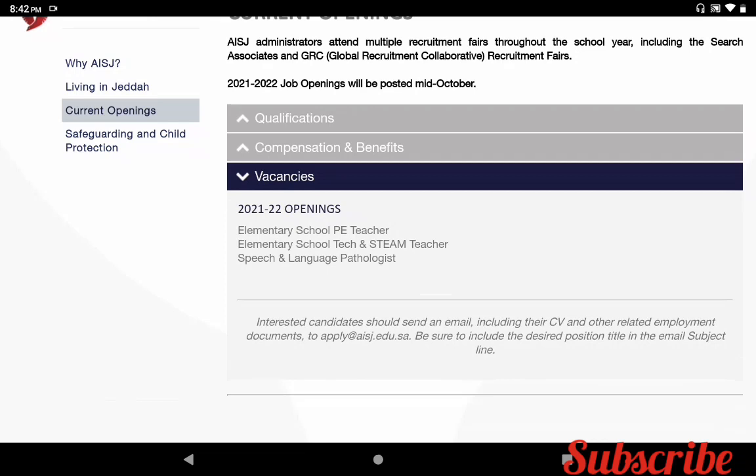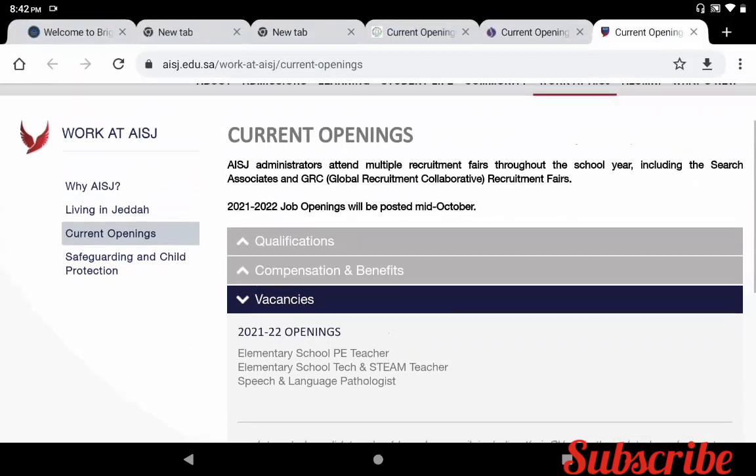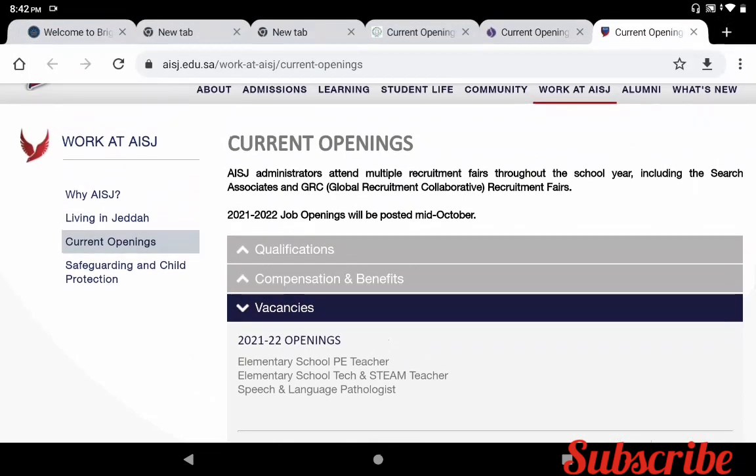Elementary school PE teacher, elementary school tech and STEAM teacher, speech and language pathology. These are the vacancies for 21-22. The 21-22 job openings will be posted in mid-October also. So you can visit this website, and you can see the job openings for 21-22. They will post in mid-October.